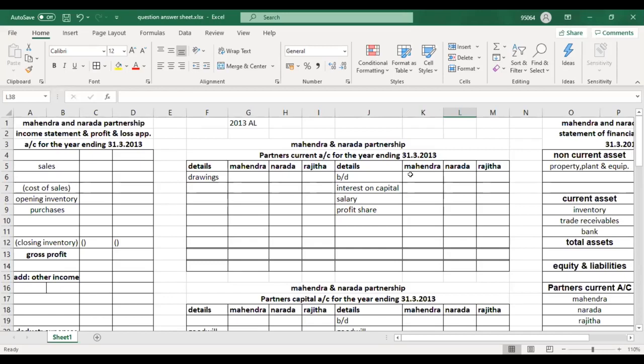And then let's read the question. Mahendra, Narada, and Rajita were partners of a trading firm, sharing profits and losses in the ratio of 5:3:2. The statement of financial position of the partnership as at 31st 3/12 was as follows.